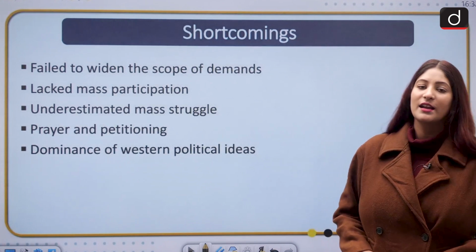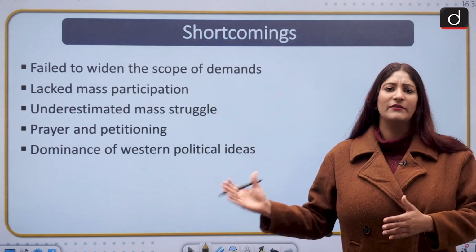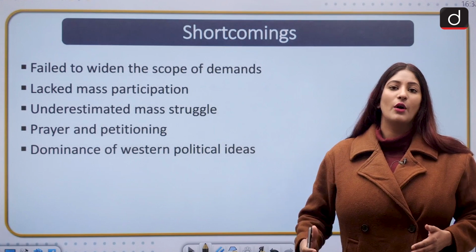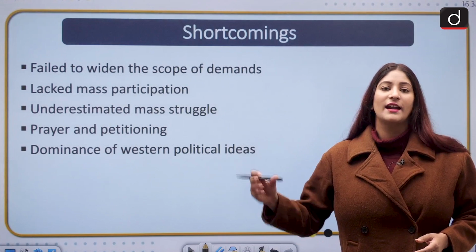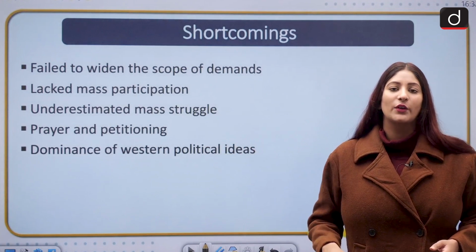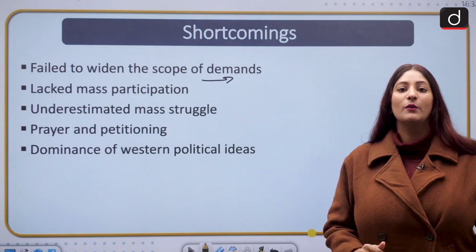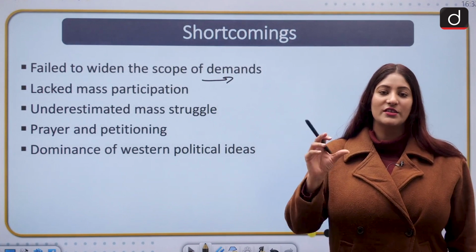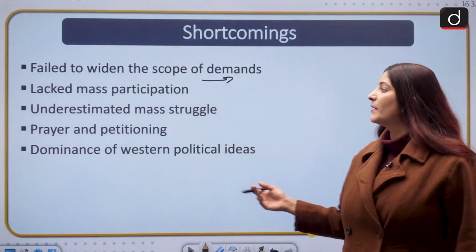People used to say that this group was an elitist class. They did not believe in mass movement. They did not have faith in the understanding of the masses, and this is one of the shortcomings. They failed to widen the scope of the demands. They only restricted it to the legislative part or the administrative part and not the other parts.